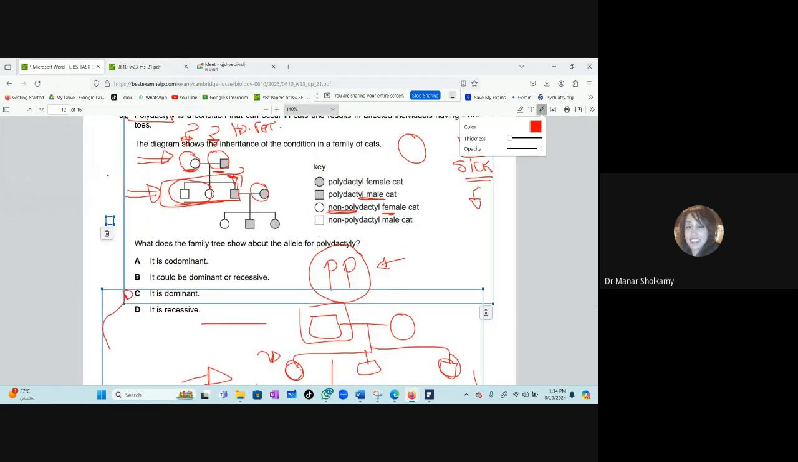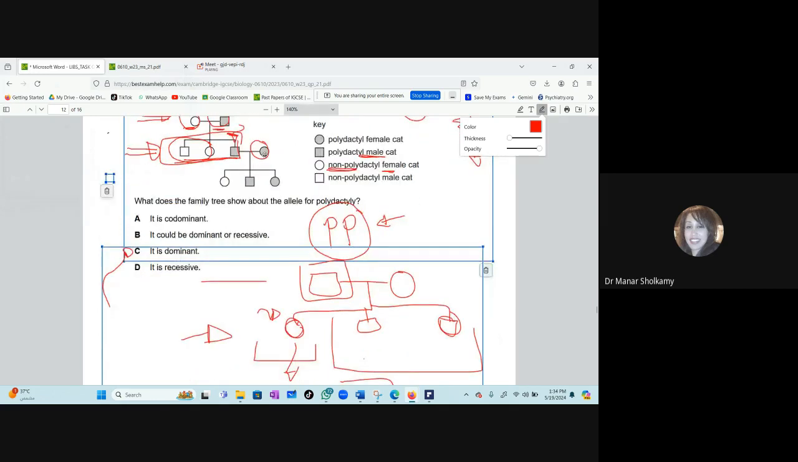Fine. So how do we know it's dominant? Because when we look at the second breeding, both parents are sick and most of the children are sick. 2/3 are sick and only 1/3 is healthy. When most of the children are sick, this means that this disease is dominant.